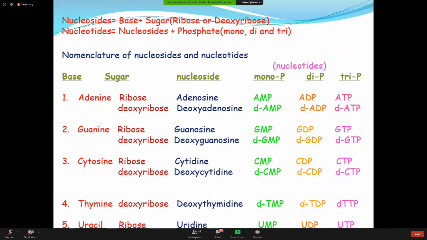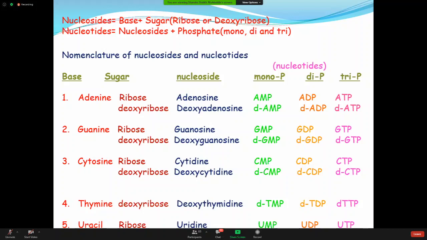But remember, in the molecules of DNA and RNA, all the nucleotides are present only in the monoform, not in the di and triform. Just follow my pointer. Di and triforms have some other functions in our body, but you are not getting them inside the molecules of DNA and RNA.